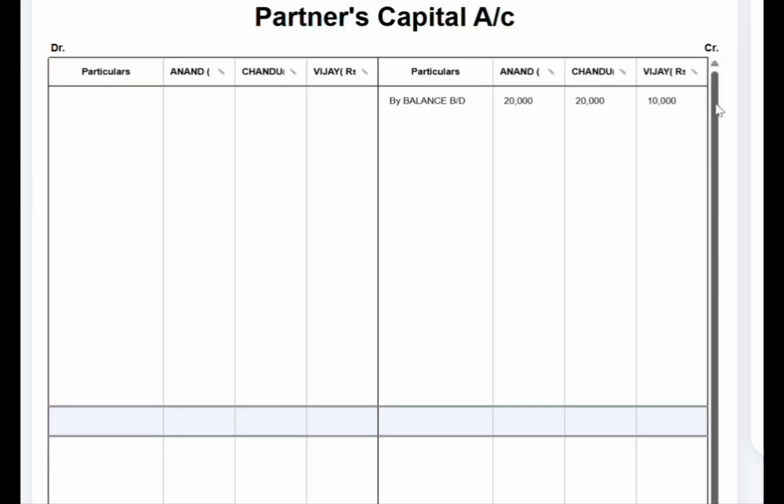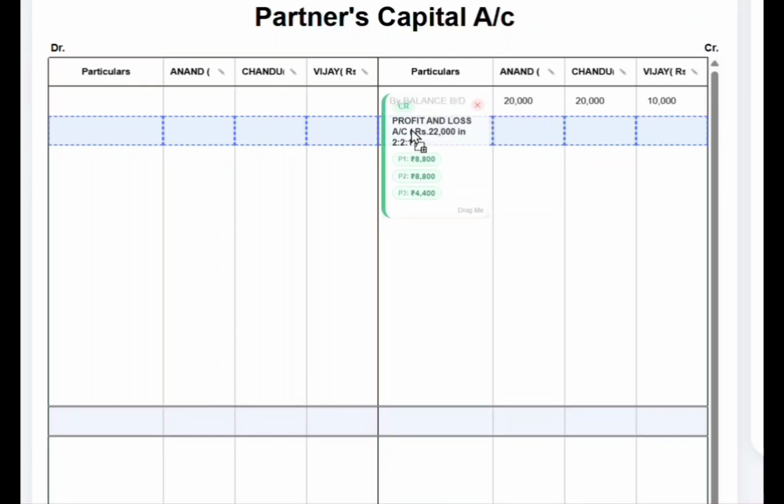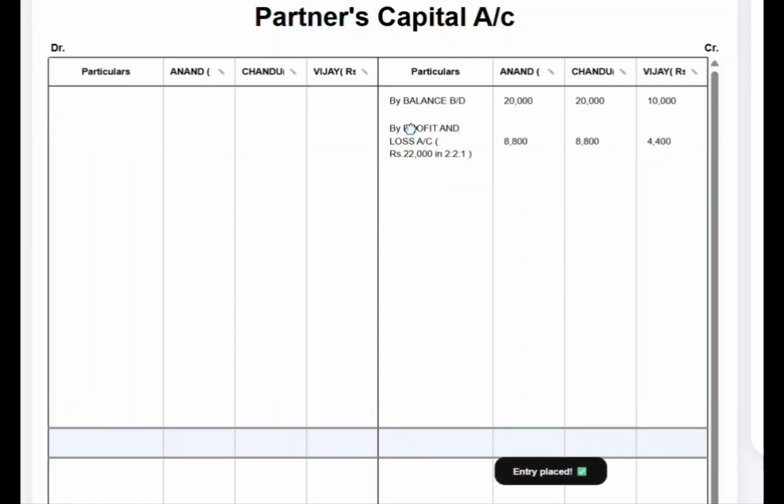Next, we have to bring down the profit and loss account, which is given in the balance sheet on the liabilities side. So this will be a profit which should be transferred to the credit side of the partners' capital account as by profit and loss account. So the total accumulated profit is 22,000, which should be shared between all the three partners in the ratio of 2:2:1, which will be 8,800 for Anand, 8,800 for Chandu, and 4,400 for Vijay.